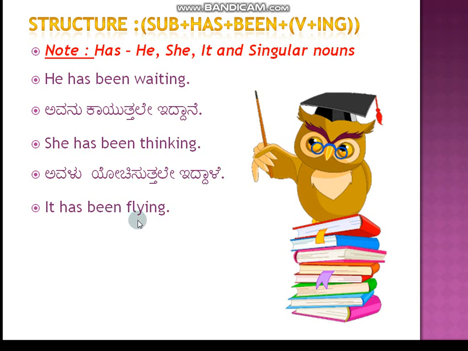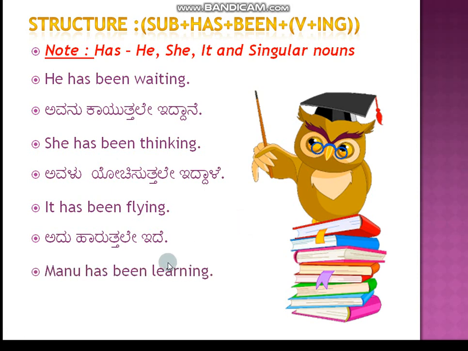Next, it has been flying. It means it is still flying. Manu has been learning. So here Manu is a noun. Is it singular or plural? We need to understand. Manu means singular, only one person. So we need to use has. Manu has been learning. Manu is still learning.